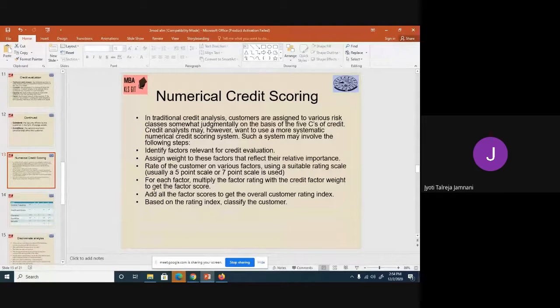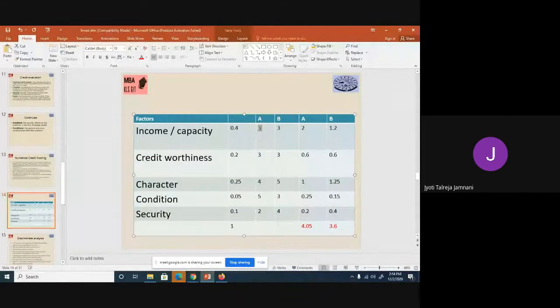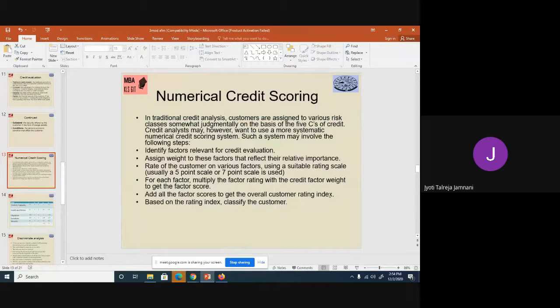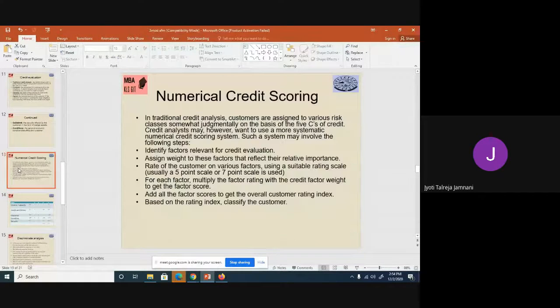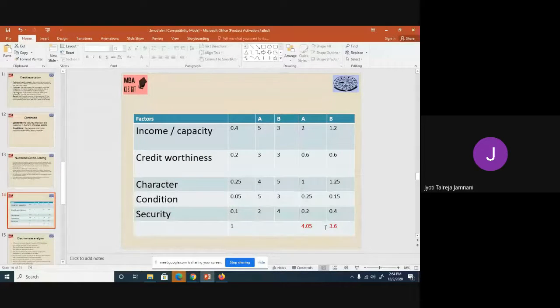So here it's given, see, for each factor, multiply the factor rating with the credit factor weight to get the factor score. So for each factor, you multiplied the rating with the weightage and you got the score for that particular factor. Then add all the factor scores to get the overall rating. So you added all the factor scores of A and you got an overall rating of 4.05 for A. Based on the rating index, classify the customers. So based on the rating index, I have decided to give credit to customer A. Is that clear?